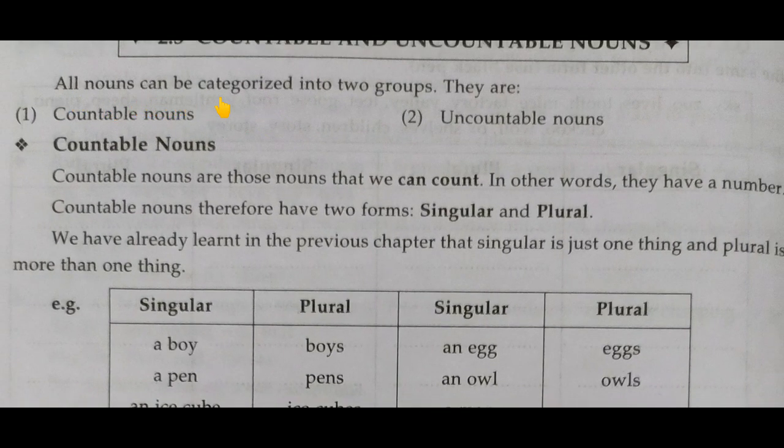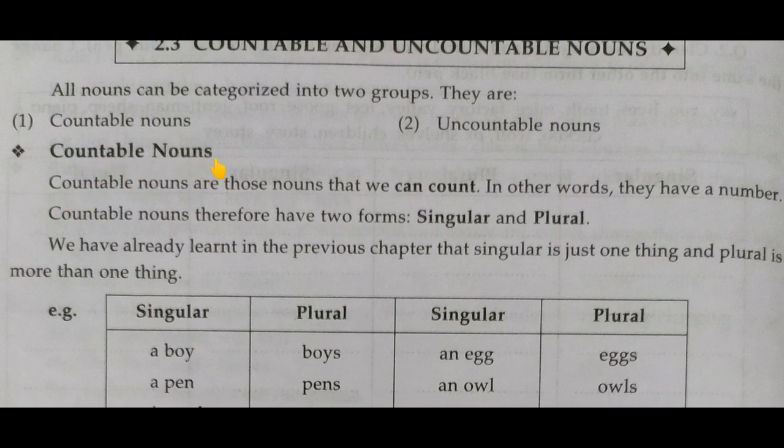All nouns can be categorized into two groups: countable nouns and uncountable nouns. Till now we have seen different categories of nouns. Today we focus on countable and uncountable nouns. So let's first see countable nouns.